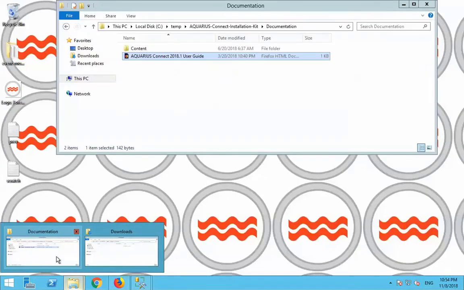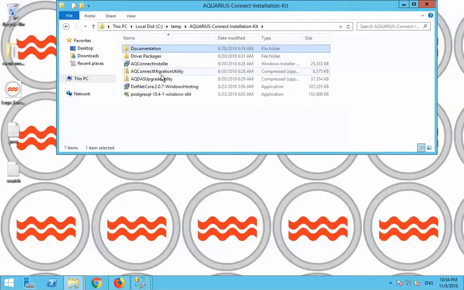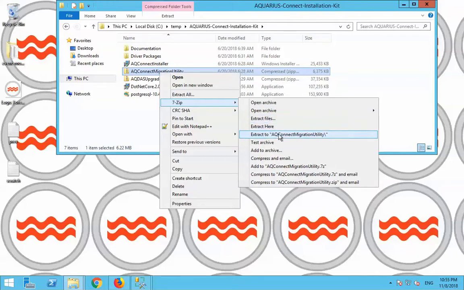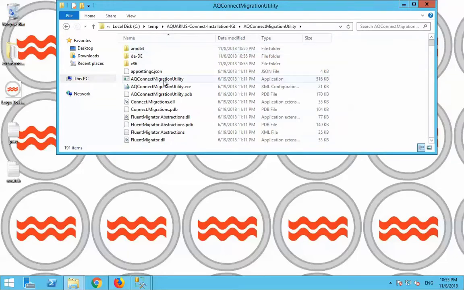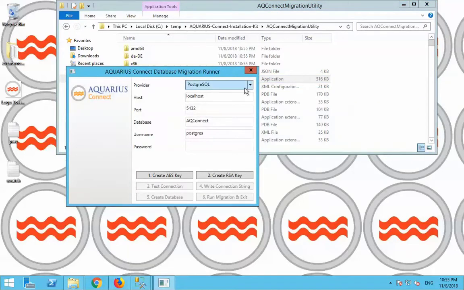Back to the directory where I unzipped the installation kit. There's the AQ Connect migration utility zip file. Going to extract that one. Going to run the AQ Connect migration utility. Put in my connection details.